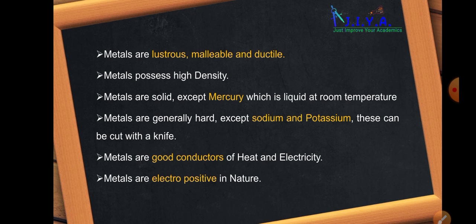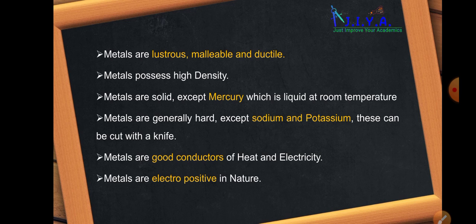Metals are lustrous, malleable, and ductile. Metals possess high density. Metals are solid except mercury, which is liquid at room temperature. Metals are generally hard except sodium and potassium. These can be cut with a knife. Metals are also good conductors of heat and electricity, and they have electropositive nature.